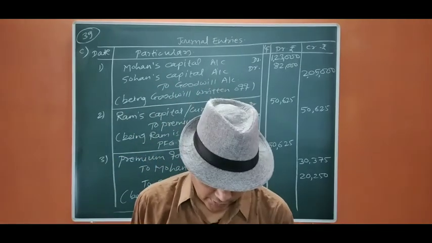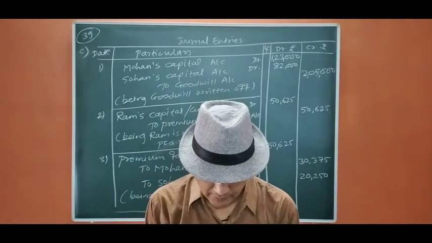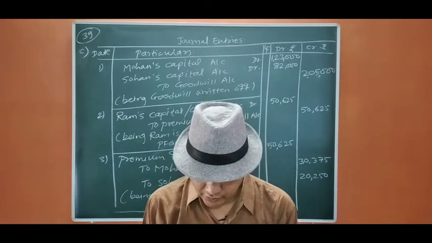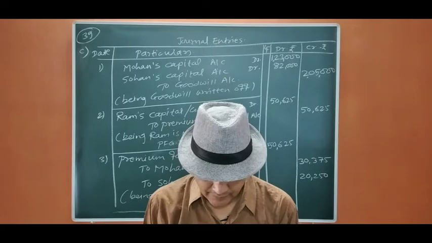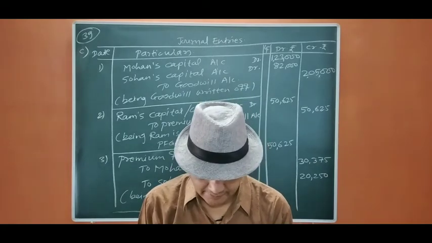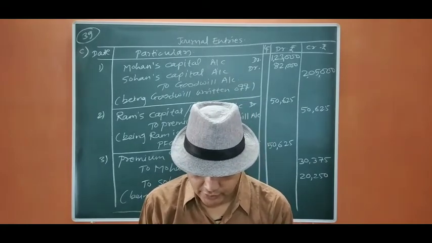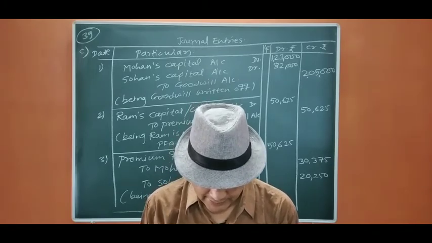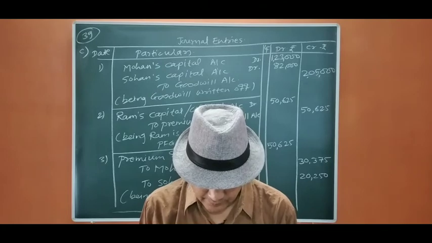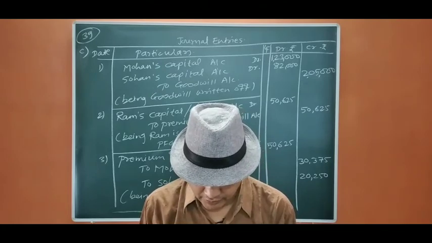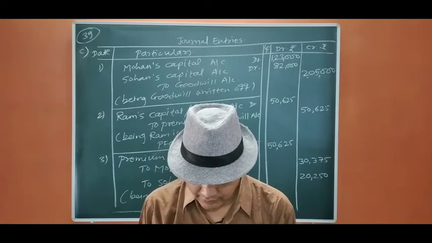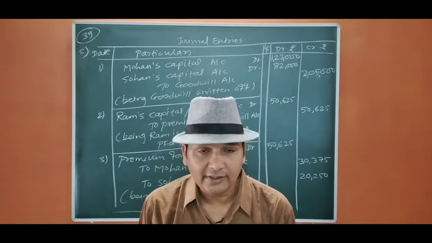We move to question number 14. Mohan and Gopal are partners sharing profits in the ratio of 3:2. They admit Suraj for a 1/3 share in the profits on 1st April 2019. They also decided to share future profits equally. Goodwill of the firm was valued at 5,50,000. Goodwill existed in the books of account at 1 lakh, which the partners decided to carry forward.